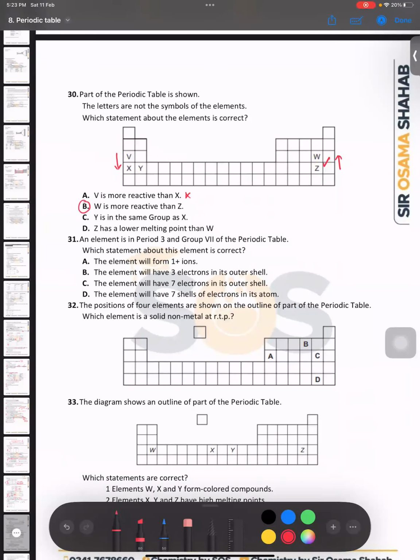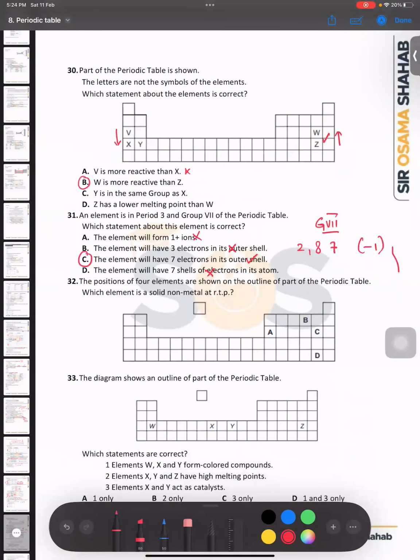Right, children? Right, sir. Then question number 31 is about an element in period 3 and group 7 of the periodic table. Which statement about this element is correct? Group 7 means 7 electrons, and in period 3 it should be like this. And what charge will it have? -1. So the element will form +1? No. The element will have 3 electrons in the outermost shell? No. The element will have 7 electrons in the outermost shell, that is right. The element will have 7 shells? No. So the right answer will be C. Right, children? Yes, sir.